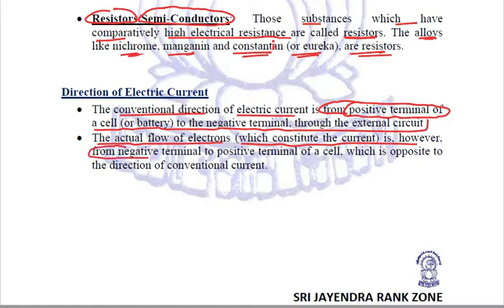It is from the negative terminal to the positive terminal of a cell, opposite to the direction of the conventional current. So we have to use the conventional direction, from the positive terminal to the negative terminal. Got it?